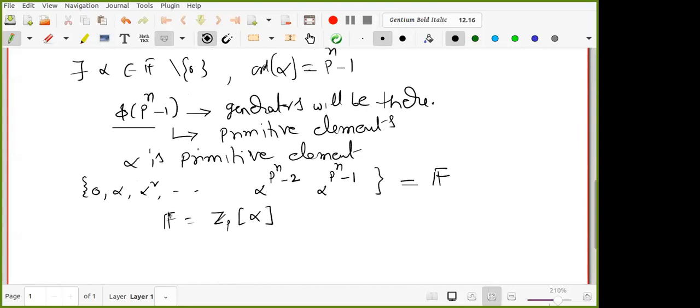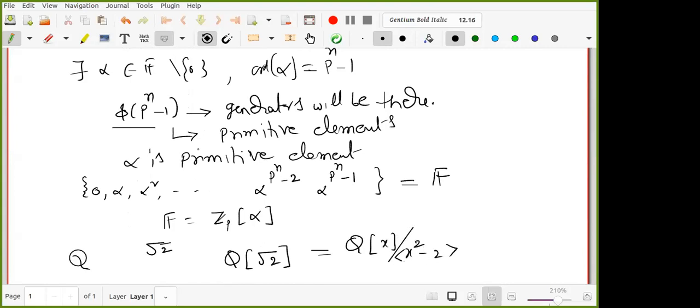Okay, I'll explain with one example. You take Q and you take root 2. Root 2 is not a rational number. So then I can think of a field like this. It is actually isomorphic to Q of x quotienting with x square minus 2. So these two are isomorphic. It is a field generated by root 2. Now every element in Q of root 2 is a polynomial in root 2. Every element in F now is a polynomial in alpha with coefficients from ZP.